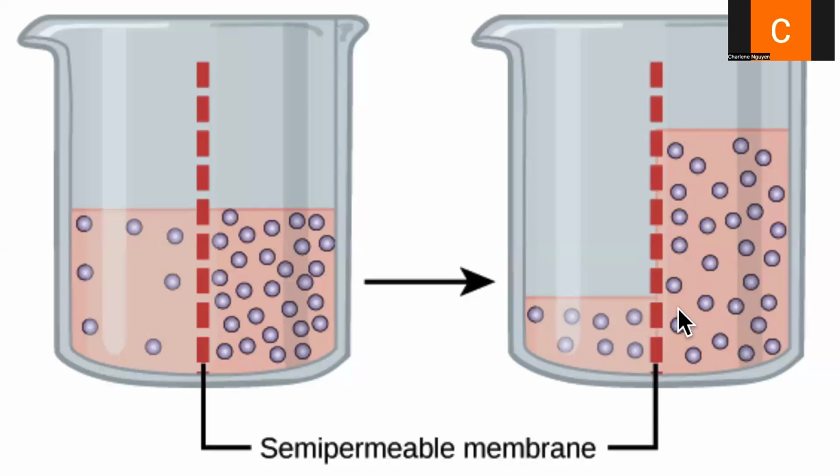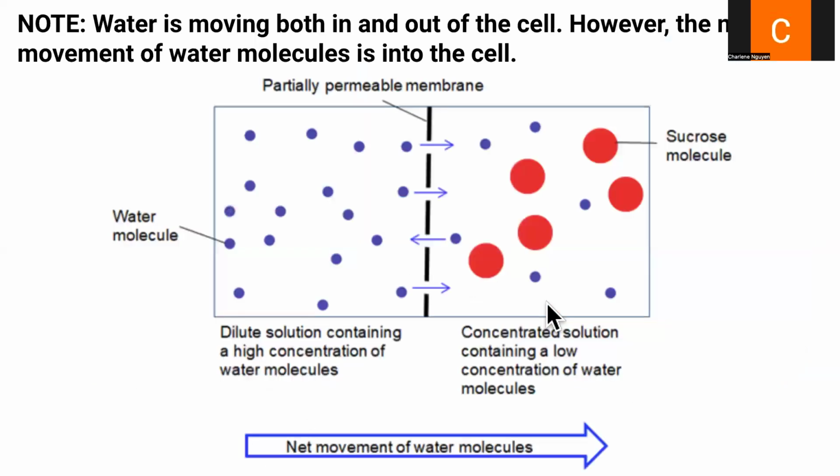So since the membrane is not permeable to certain solutes, we have water moving across so that equilibrium can still be met. So once again, the idea of water movement is net movement.